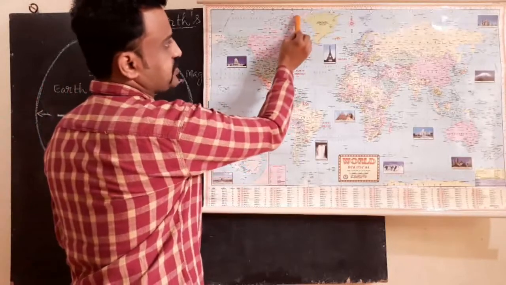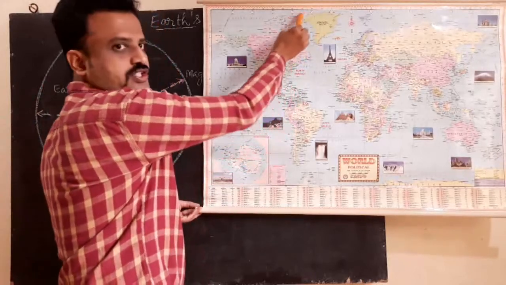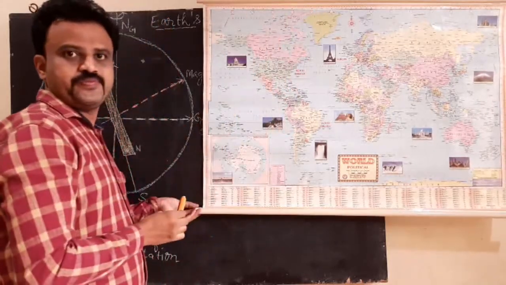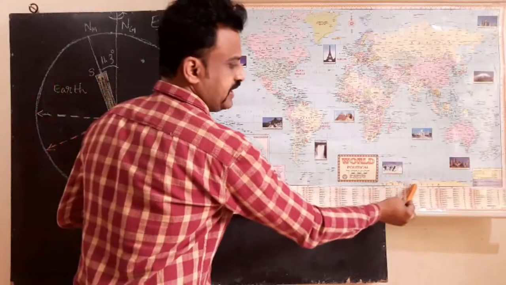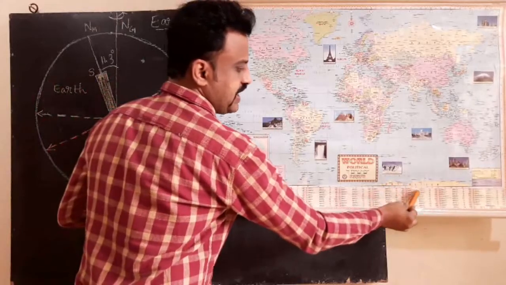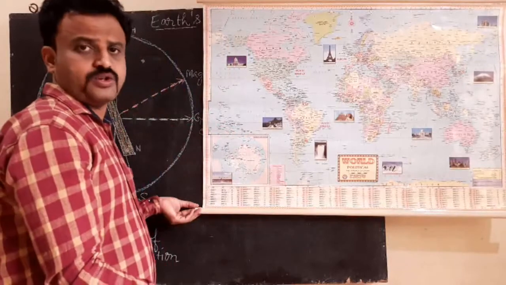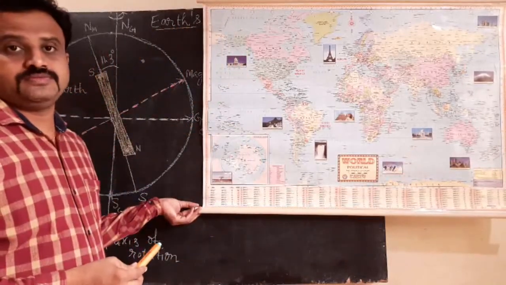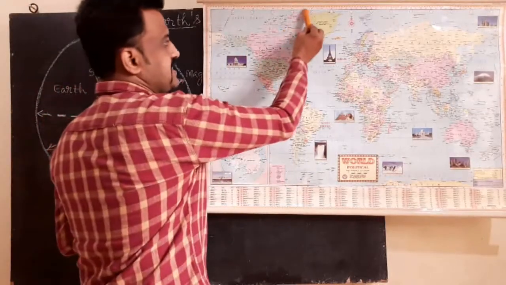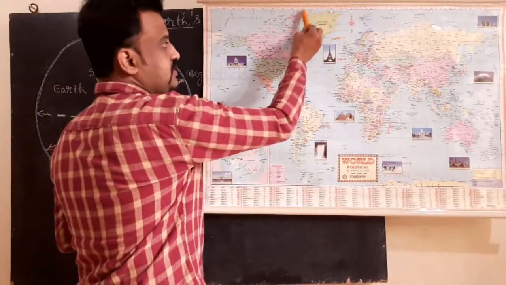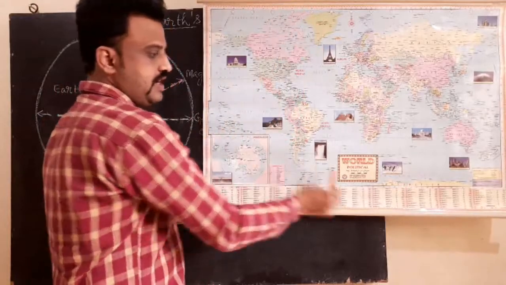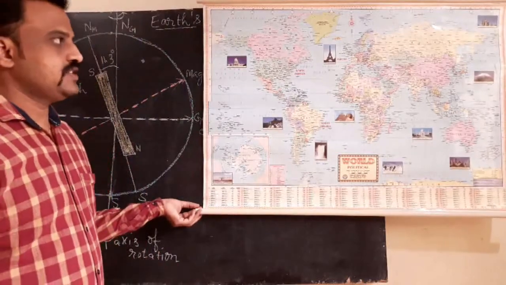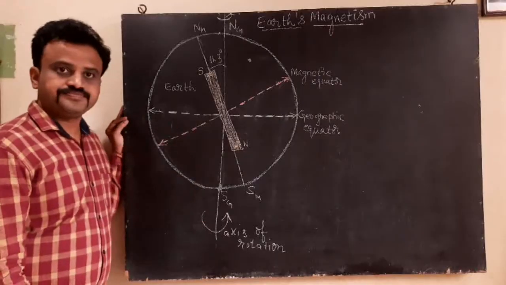Somewhere in the northern parts of Canada, you will see the magnetic north pole. And somewhere in the southern parts of Antarctica, Antarctica is in the south only, you will see the magnetic south pole. Magnetic north pole is lying in the northern region of Canada, and magnetic south pole is in Antarctica. Got it? Now coming back to the discussion.